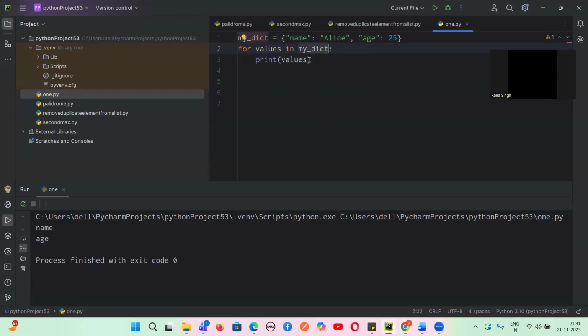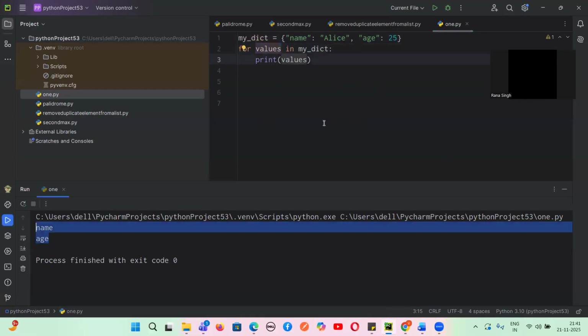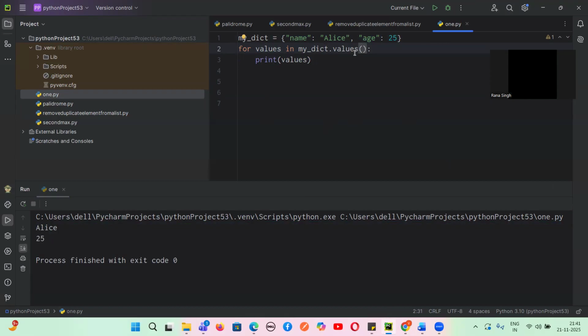See, even if I am trying to take out the values, I am getting what? The keys only. So if I want only values, which method will I use? I'll use the method called values. Yes or no, guys? Now I'll get the values. If I want only keys, tell me, guys, which method will I use? Keys. Yes or no, guys? I will get the keys.